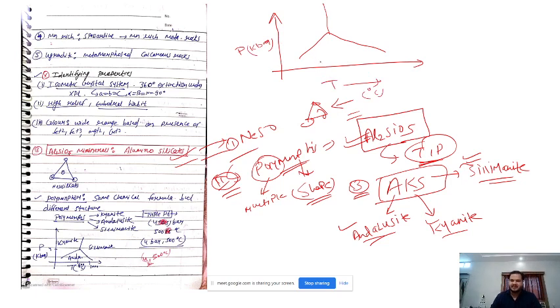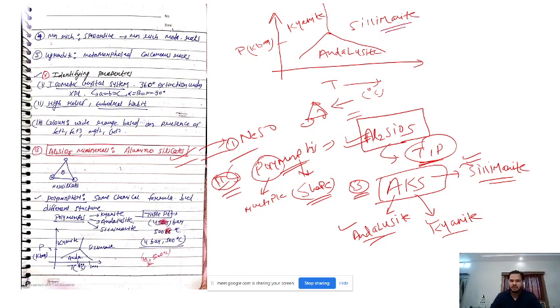In the relatively low pressure zone, you will find andalusite. In the very high pressure zone, we get kyanite, and in the higher temperature range, we get sillimanite.